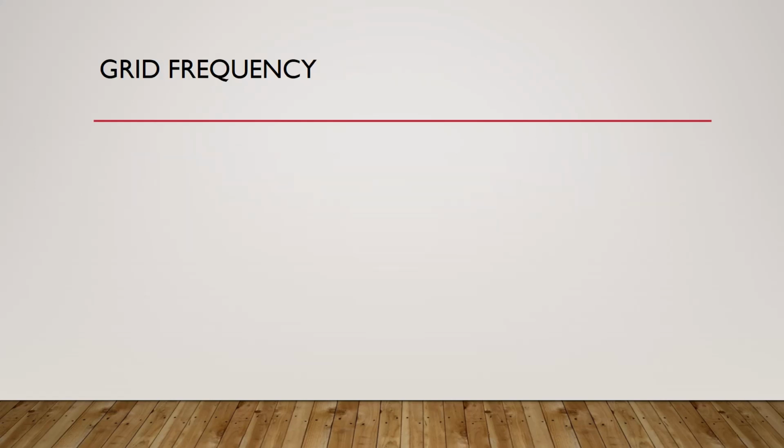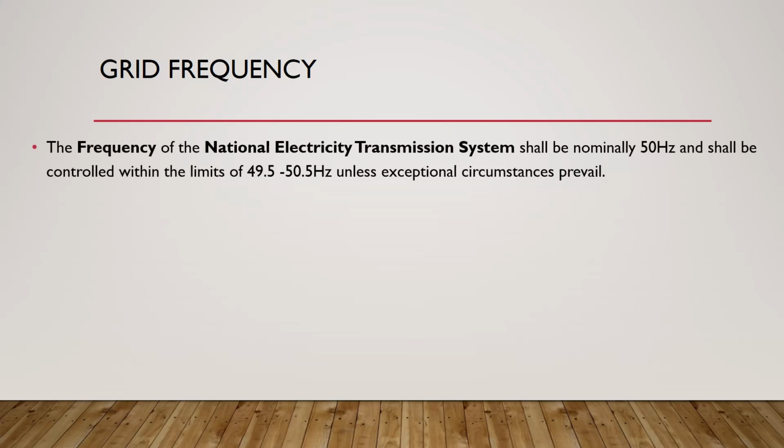The grid has a specific frequency, for example 50 hertz in my own country, or it can be 60 hertz in other countries. For example 50 hertz, but it can be between 49.5 and 50.5 hertz. So we cannot increase above 50.5 or decrease below 49.5. The acceptable range for continuous operation is between 49.5 and 50.5.